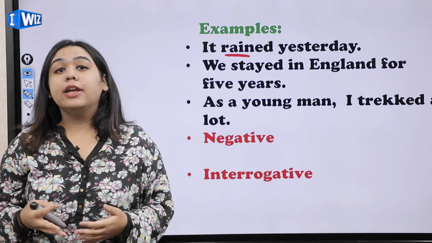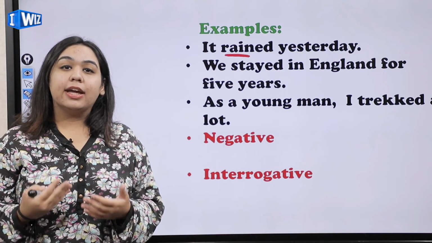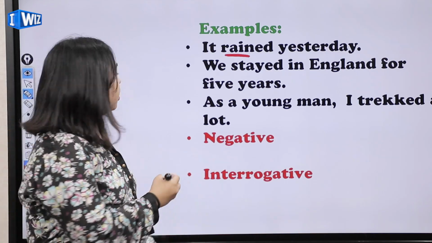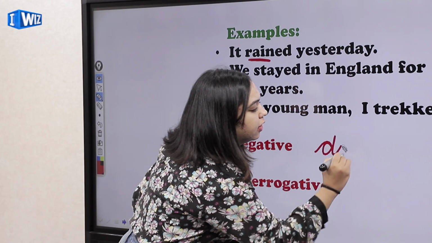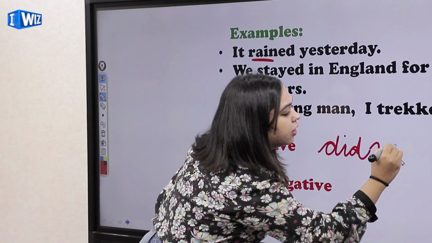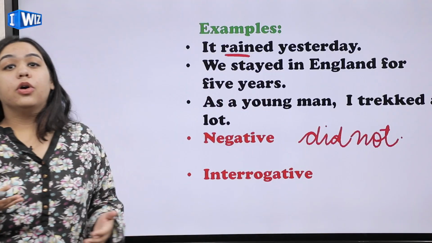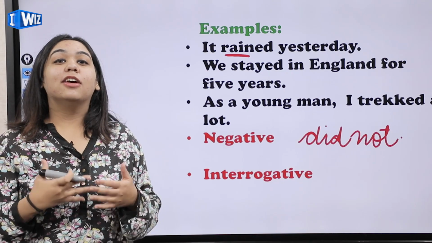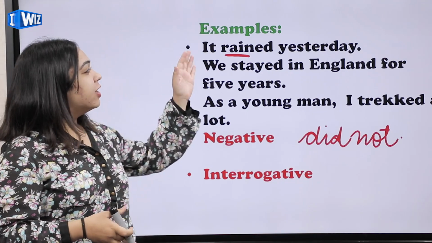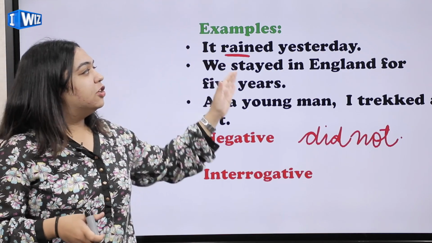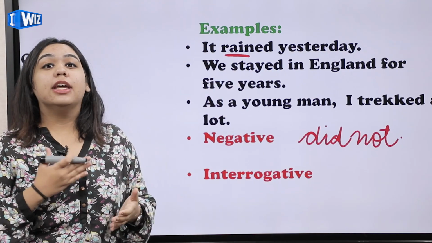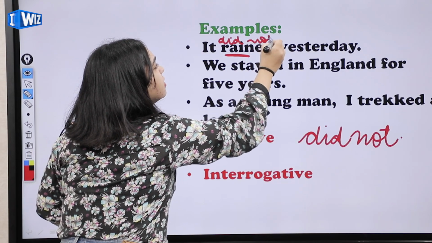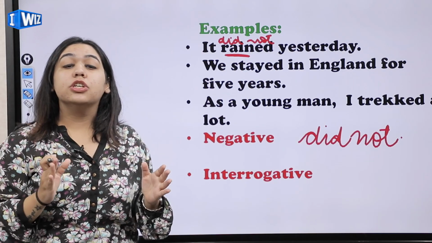So let's talk about negative. Whenever you have to frame negative sentences in past form, like simple past form, you're just going to use did not. Now, how are we going to frame? This is very important. This is the phase where I see most of the children making a lot of mistakes. Listen to me. For example, people will say, it did not rained yesterday, which is incorrect. They will simply add did not and the sentence will remain the same, which is incorrect.